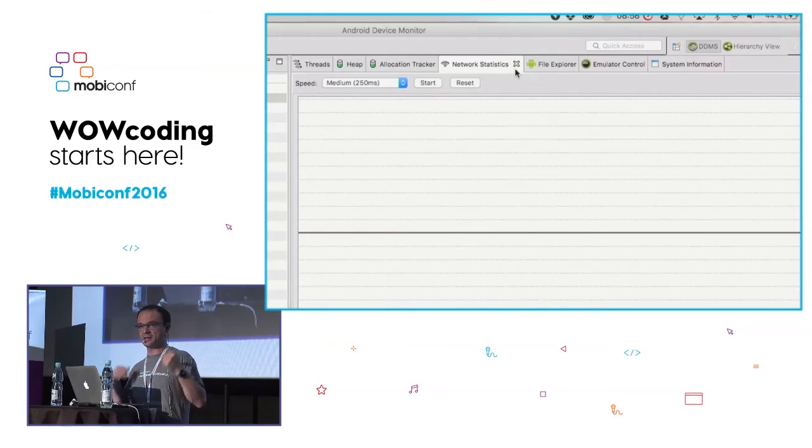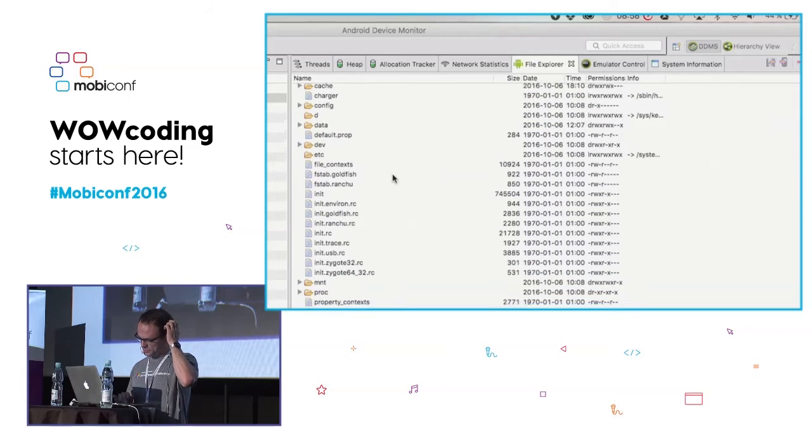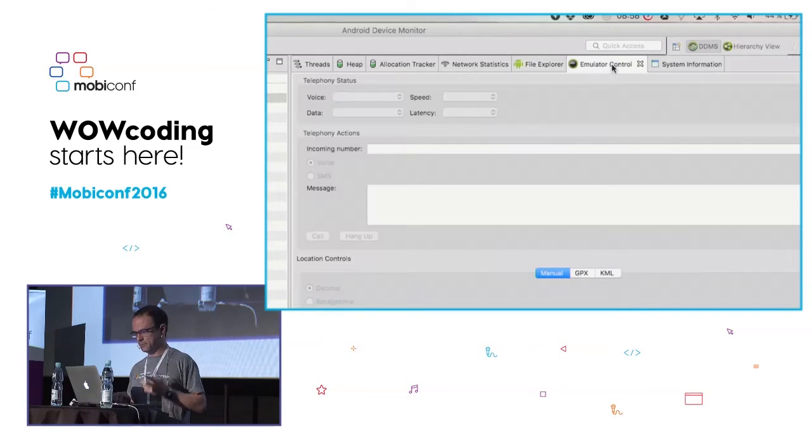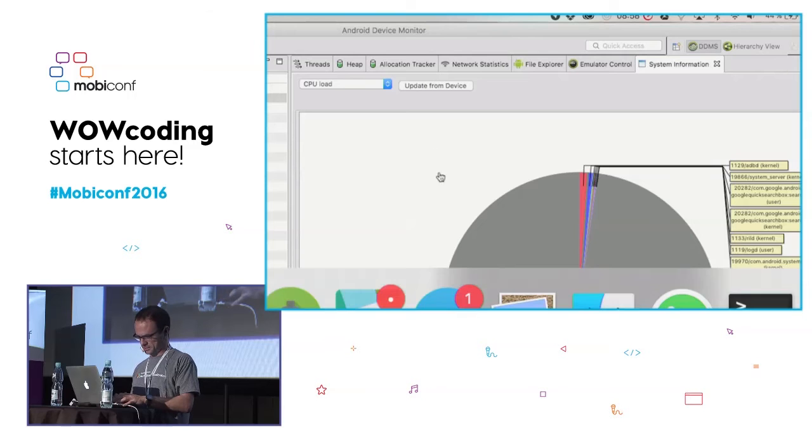We have also the allocation tracker here, and the network statistics. The network statistics are really nice because we can tag our sockets, and we can see exactly where the network connections are being started and which thread is using a lot of our bandwidth. We have also the file explorer that we can use to access the files on our system. Emulator Control handles a few more things, like simulating voice calls. We can change the data speed, simulate incoming calls or messages, change the location, etc. And of course, the system information shows us the CPU load, memory usage, etc.